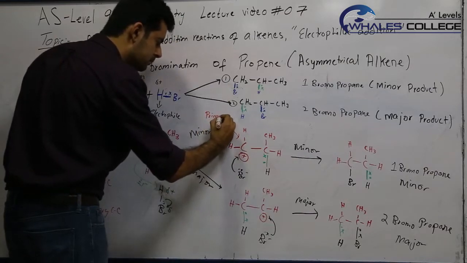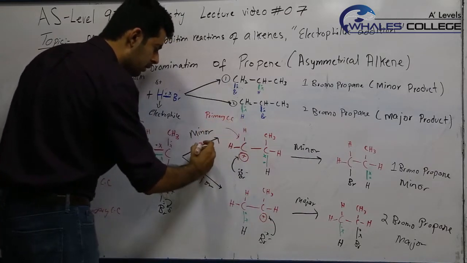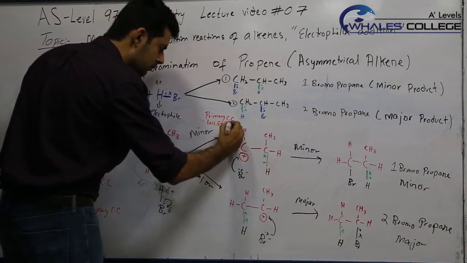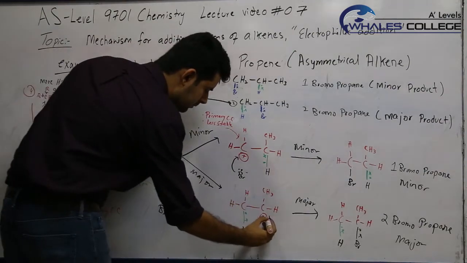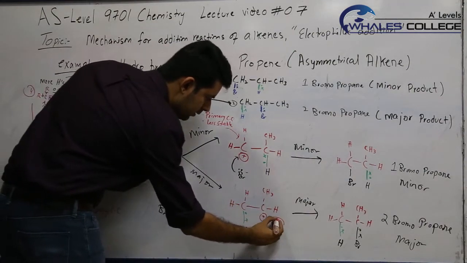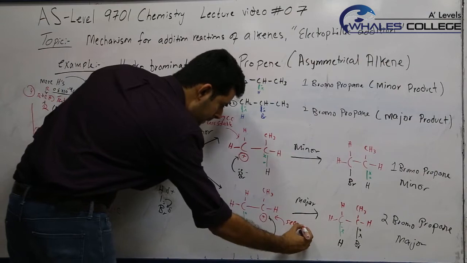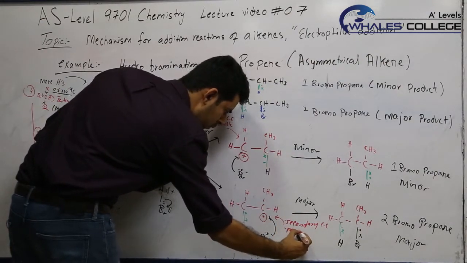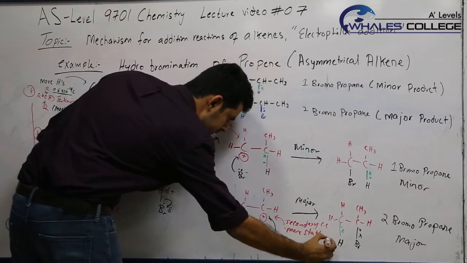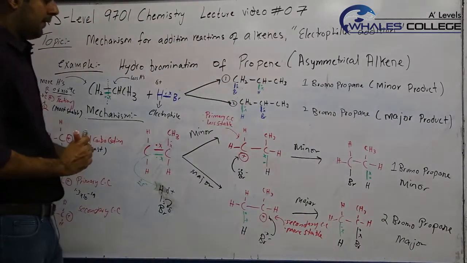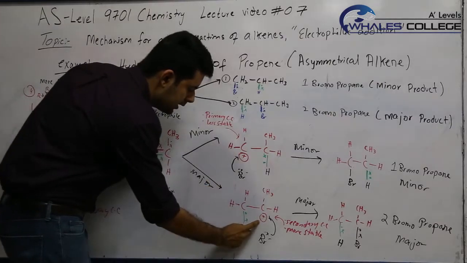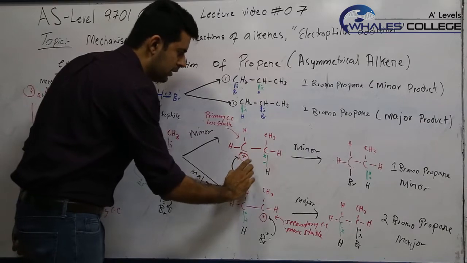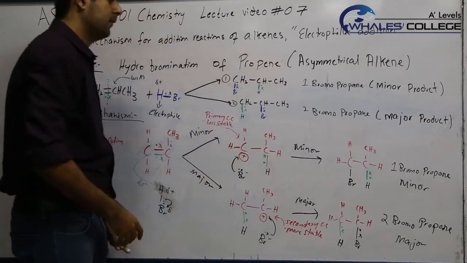That is why, if this carbon has to carry a positive charge, this is your primary carbocation. Primary carbocation is less stable compared to this one. This one is a secondary carbocation. Secondary carbocations are more stable. That is why this carbocation is formed in larger quantities and results in the major product. This one is formed in lesser quantity and results in a minor product.